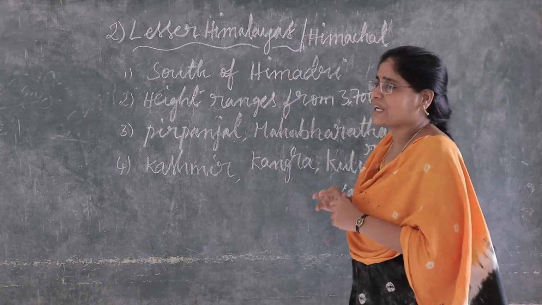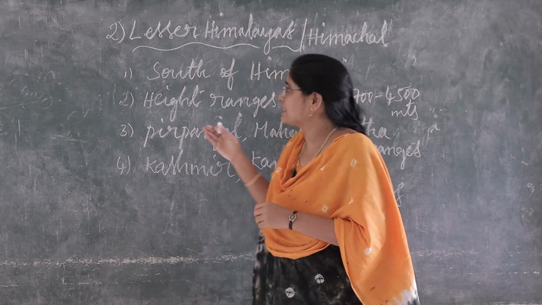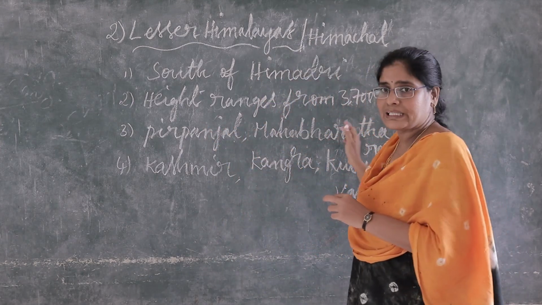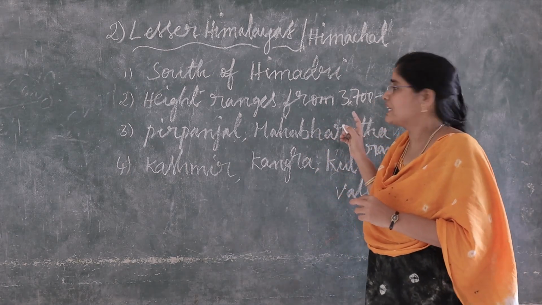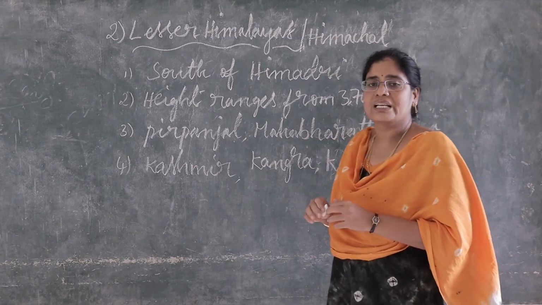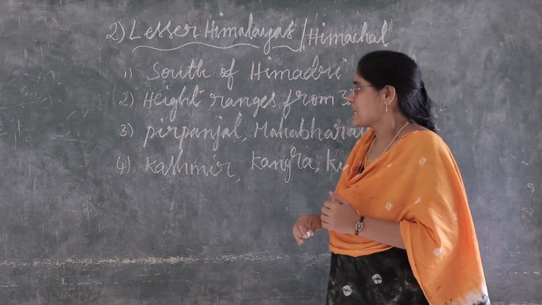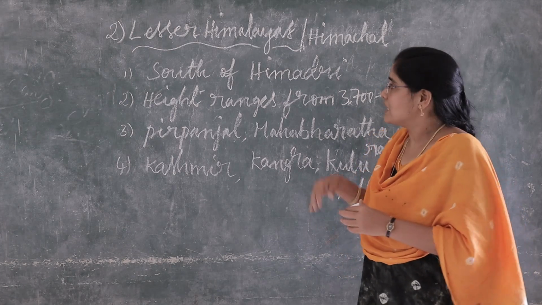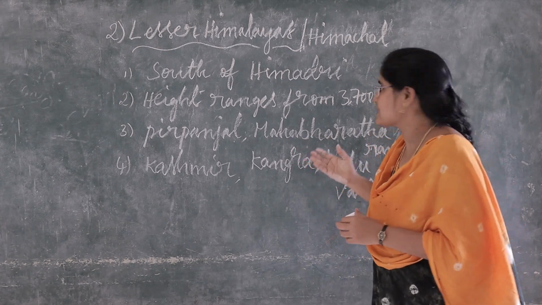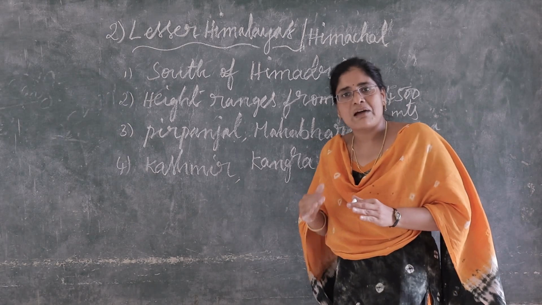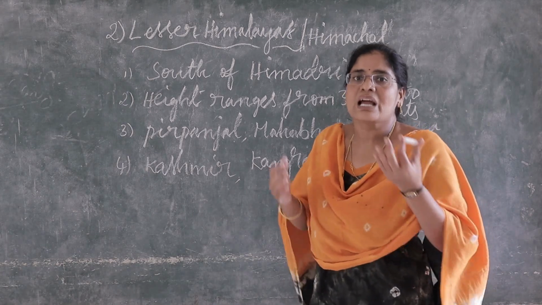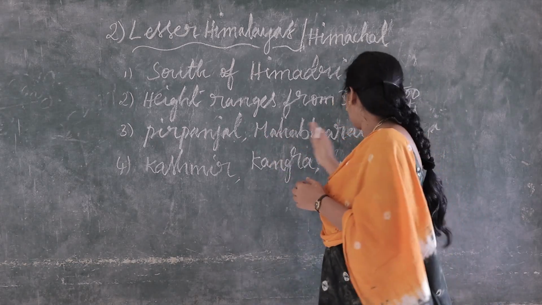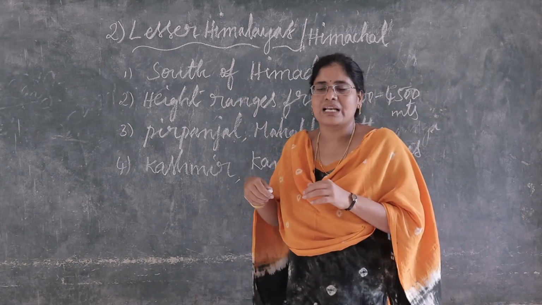What is the height of Lesser Himalayas? The height of Lesser Himalayas ranges from 3,700 meters to 4,500 meters.